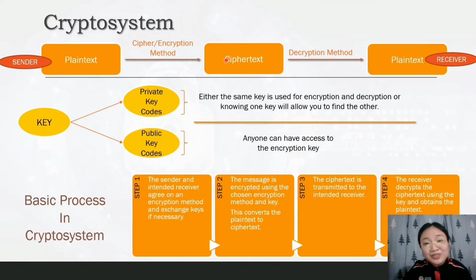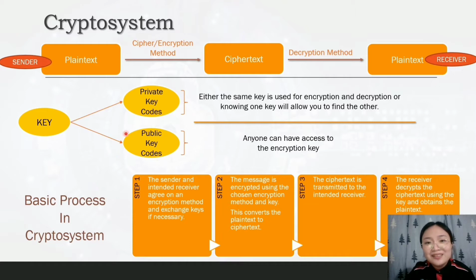Next, we will look into the crypto system, where the process of cryptography is secure. Before that, let us explore the terms that have been used in this crypto system. The first one is plaintext. Plaintext is the original message that is to be securely transmitted, while the ciphertext is the message once it has been converted to a coded form. The process of turning the plaintext into the ciphertext is called the cipher or encryption method. The process of turning the ciphertext back into the plaintext that will be received by the receiver is called the decryption method. These methods require a key, used to both encrypt and decrypt messages.